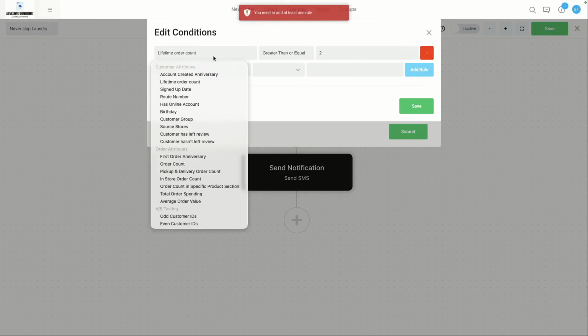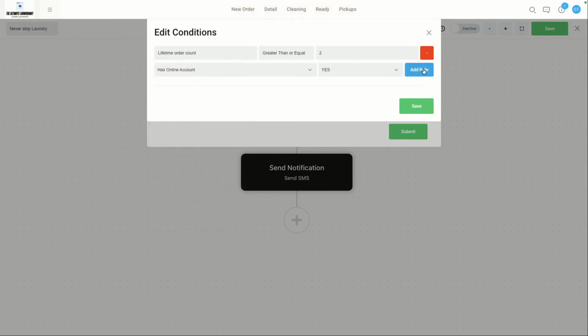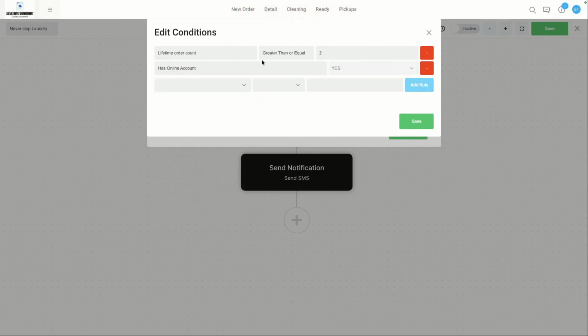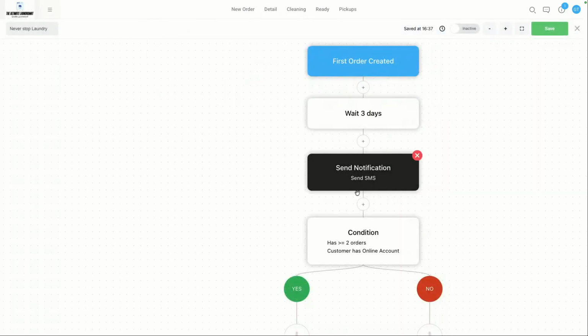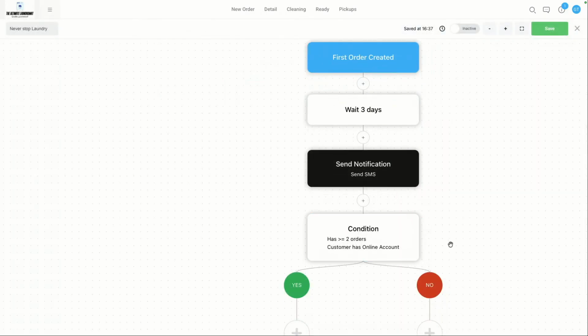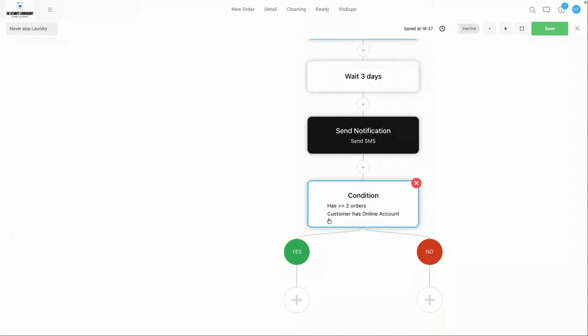We can also, by the way, add multiple conditions if you'd like to. So you could say if they also have an online account, you could basically add multiple different criteria here. So you can really just target the people that you want to target, right? So we can add an if-else here. So we send the notification and then we can say, okay, if they have 2 orders, if they have a customer online account, if it matches those conditions, yes, then we can send them a thank you. If they still maybe haven't placed that other order, then we can send them, for example, something to chase them up and say, hey, we noticed you haven't placed an order yet, let us know.